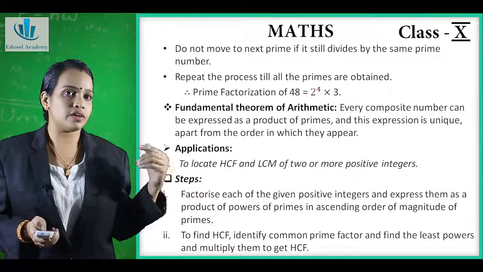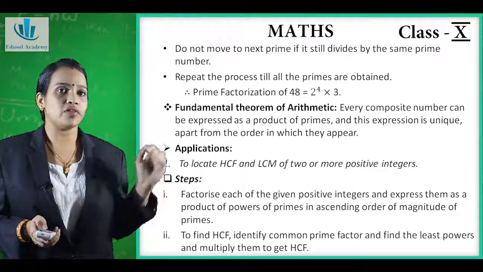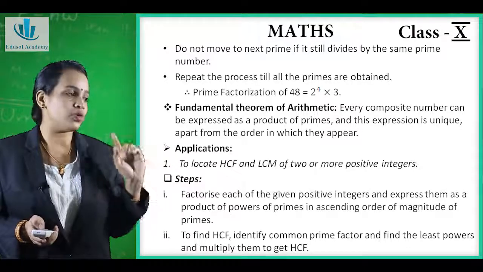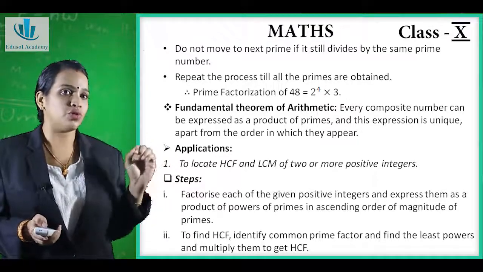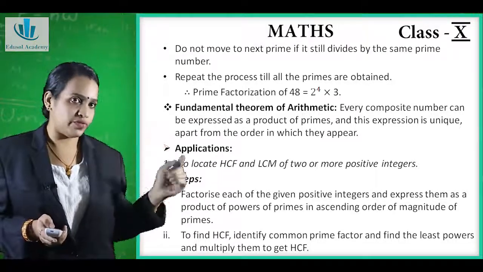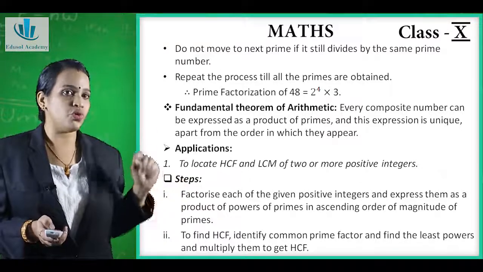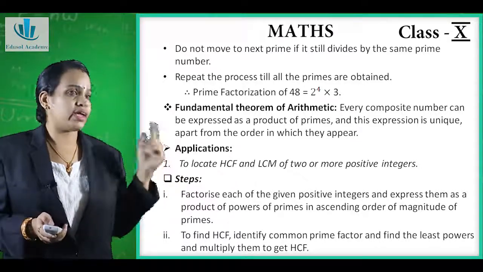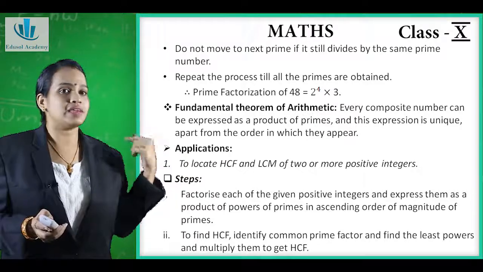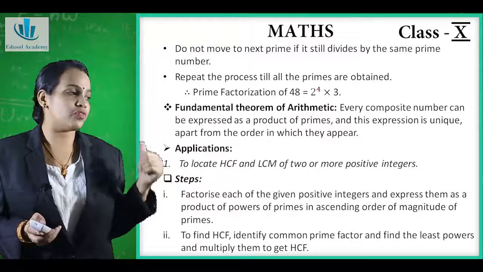On your right hand side you can see an example, 48. For 48, the smallest prime number is 2. You can see 2 divides 48. So 2 2's are 4, 2 4's are 8, so 24. Again 24 gets divided by 2, so 2 12. Again 12 gets divided by 2, it is 2 6. Again 6 gets divided by 2, 2 3. Now 3 never gets divided by 2.